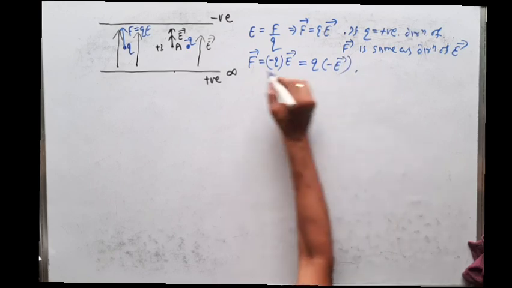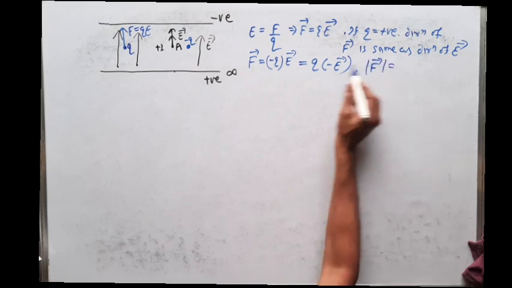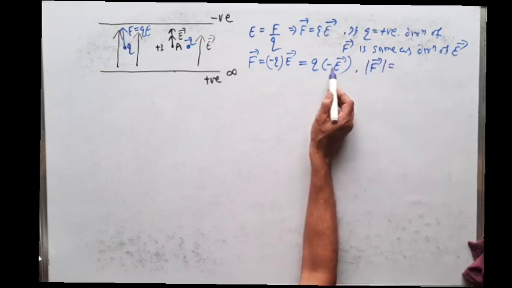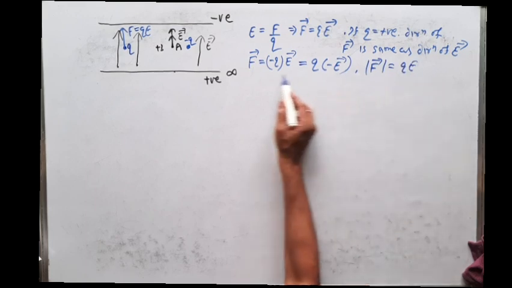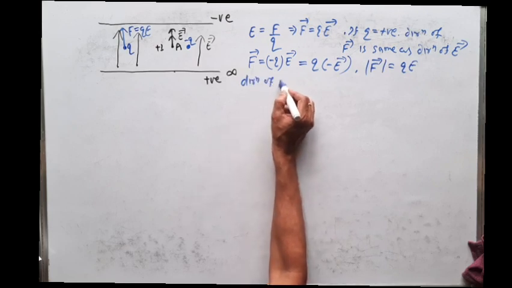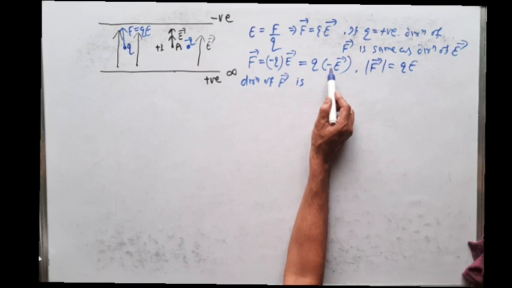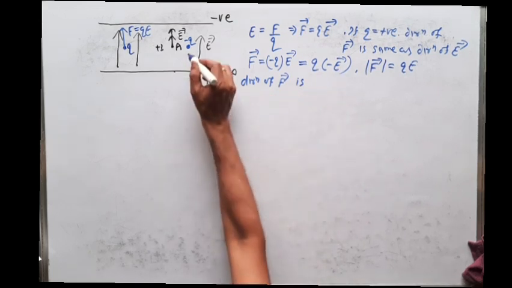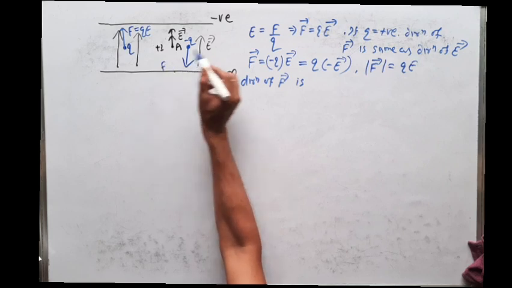So what is the magnitude of this force? The magnitude of anything is positive, so that is QE. But what is the direction of the force? The direction of force is equal to Q into minus E. That means this minus Q charge will experience a force opposite to that of the electric field.